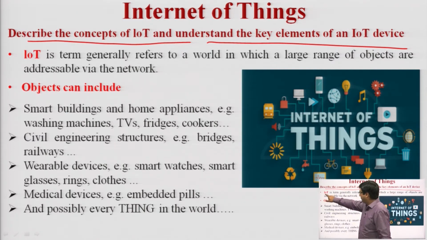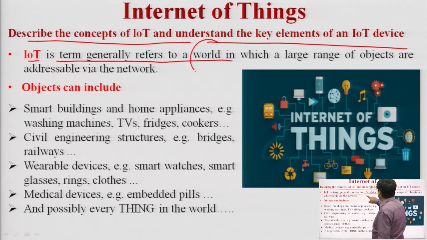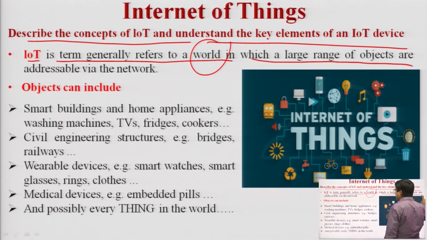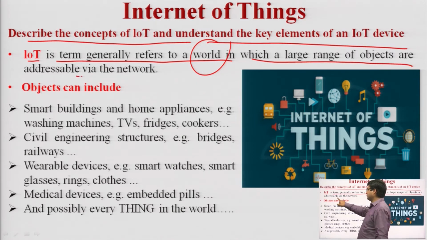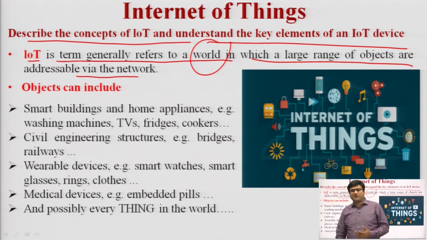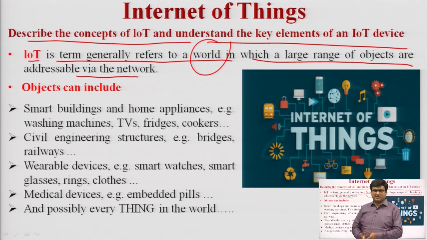So IoT, we have seen that Internet of Things is a term that refers to a world in which a large range of objects are addressable via the network. We have seen in the previous slide that in IoT, it is like a world in which millions and billions of devices are connected with each other, and they are able to communicate between them by using the internet. By using the internet, we can say a cloud computing concept. We will see it in our further lectures. So all are addressable via the networks.